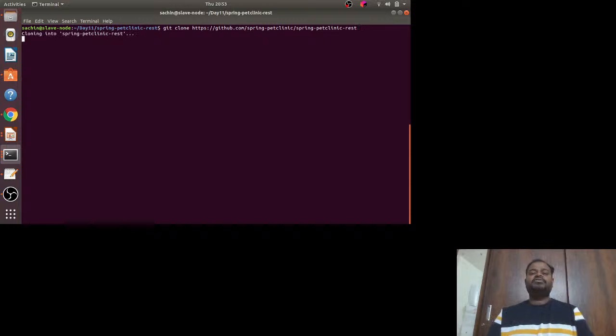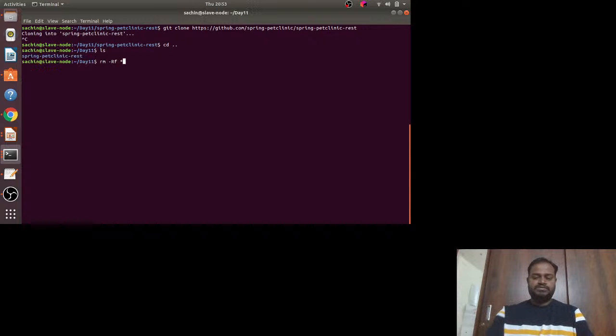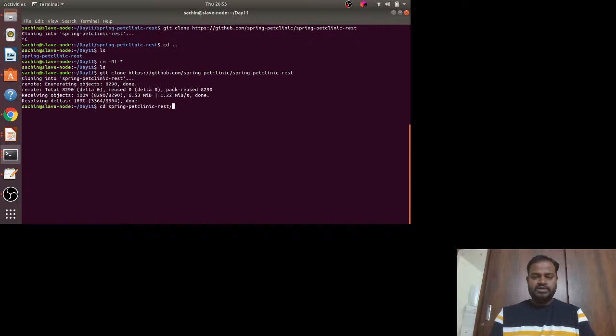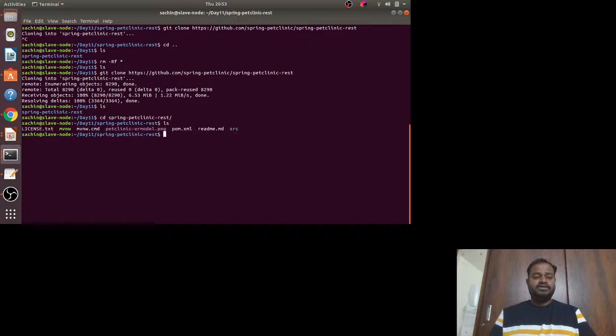First I have to do a git clone. Let me go back and remove this. There is nothing. Let me execute the git clone command. It is going to download all the source code. Now let me do ls. You can see that there is a directory. Now there is a